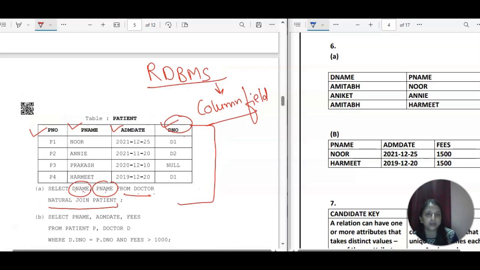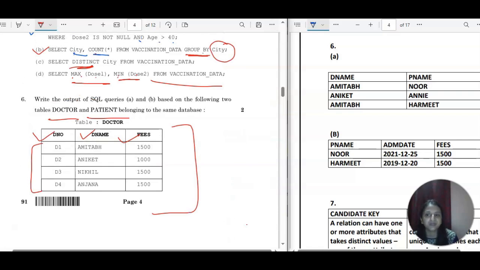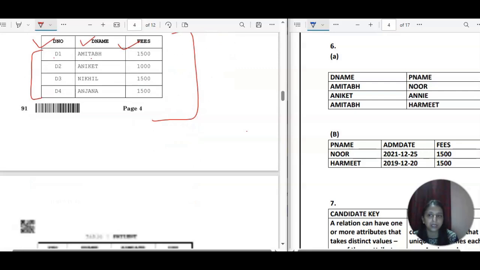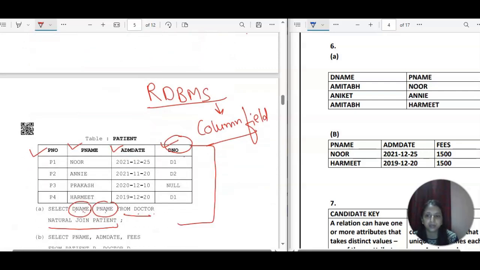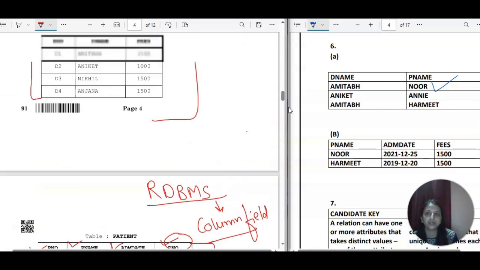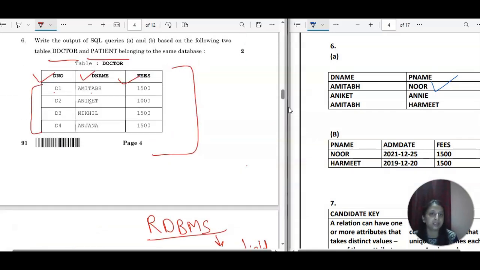So first you go for the doctor name. D1 is the doctor number, Amitabh. So from here it will take Amitabh, and the patient name is this only, and here also D1. So Noor. So Amitabh with Noor, right? Now the same thing you check for the second one, it is D2 Annie, and here also you check in D2 what is given, Aniket. So Aniket, Annie, right?